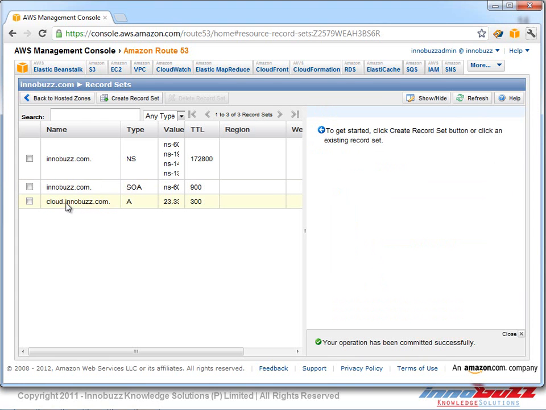And now on the right hand side we can see that the cloud.innovest.com A record has been created.